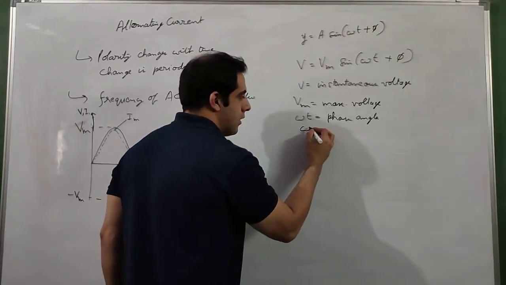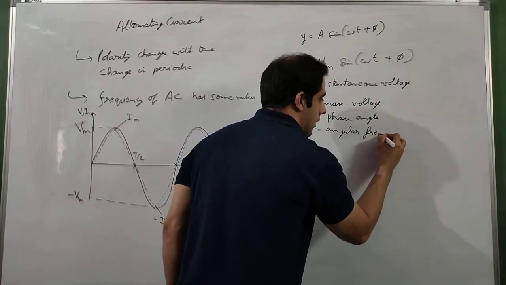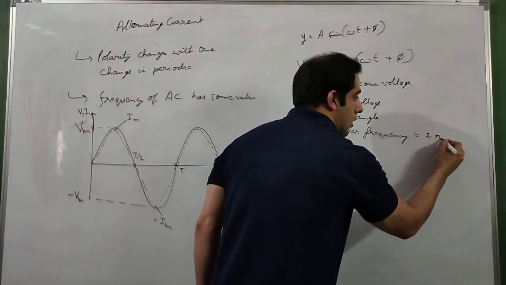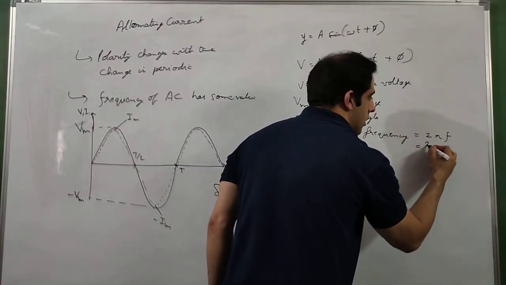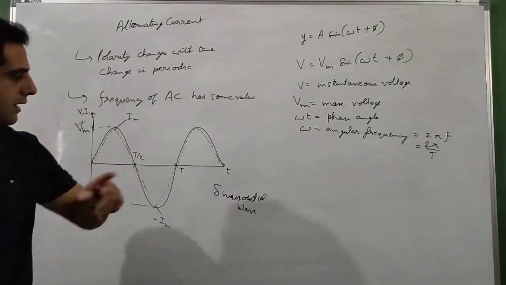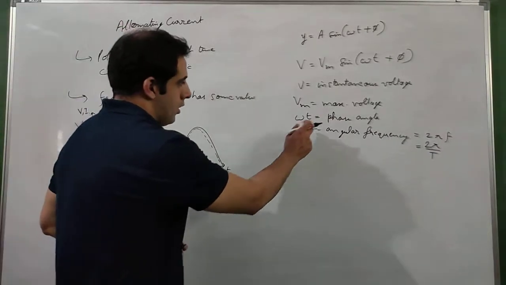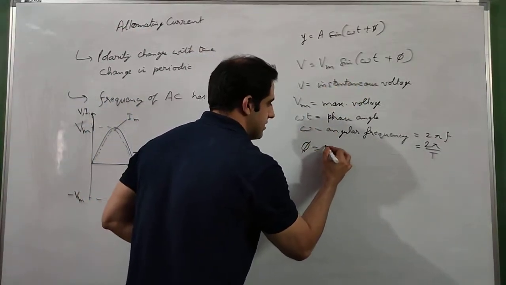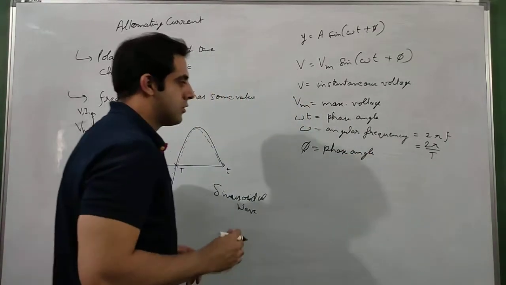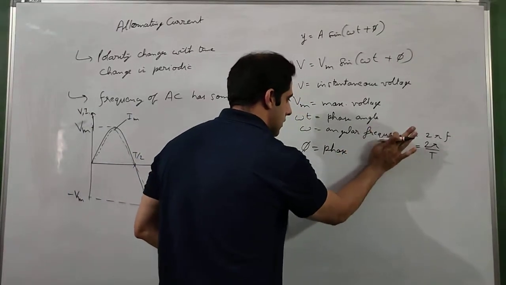Out of this, omega is called the angular frequency, and this will be equal to 2 pi f, or you can say 2 pi by T. f is the frequency of the current, T is the time period which it takes to form one wave. And phi is the phase difference.